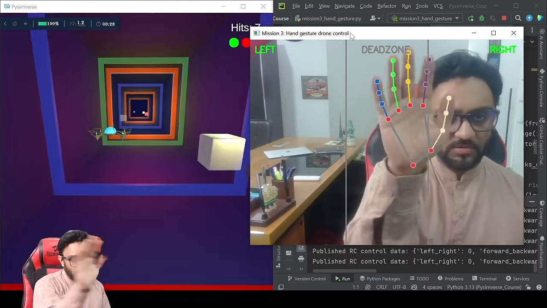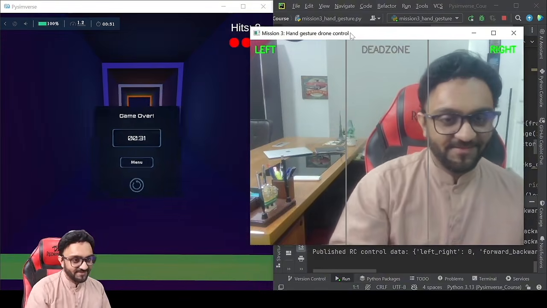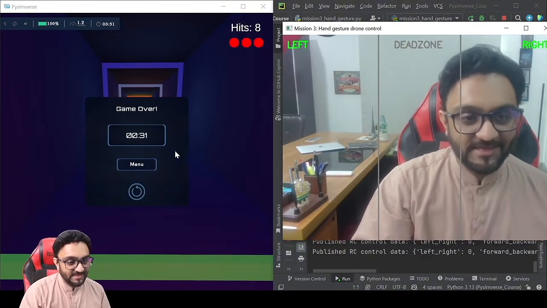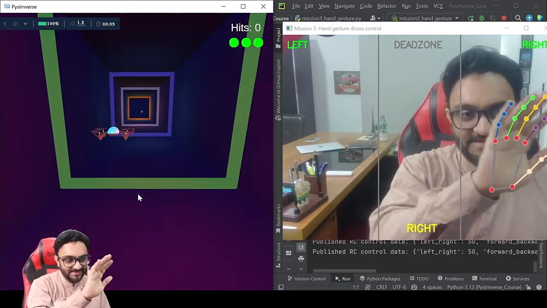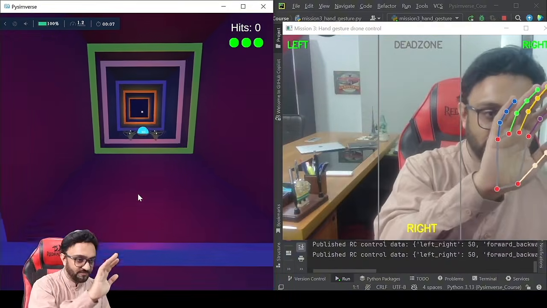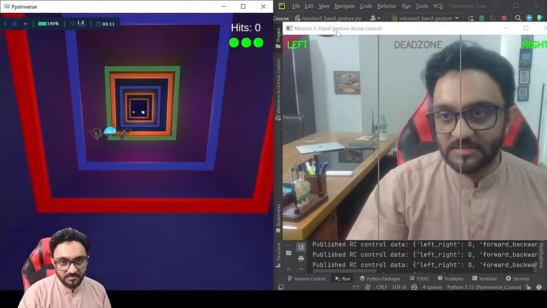So it depends on you. What do you prefer? I'm very bad at this game. So there you go, game over. And I did how many hits? 8 hits. I believe we can do better. So yeah, it's up to you. Which direction do you prefer? Left is left, right is right, or whatever you prefer, you can basically add it there.